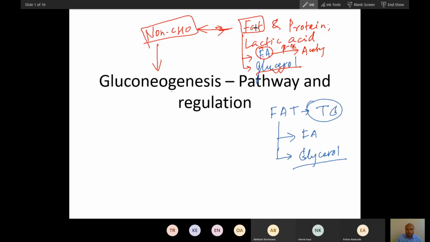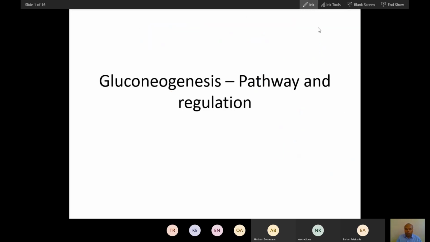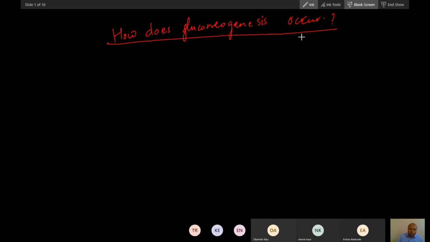So from fat, glycerol; from protein, amino acids. Almost all amino acids from protein can form glucose. And lactic acid. Remember these three components: glycerol, amino acids, and lactic acid. These three are the non-carbohydrate sources that will form glucose by gluconeogenesis. Now, how does gluconeogenesis occur? Does anybody know?